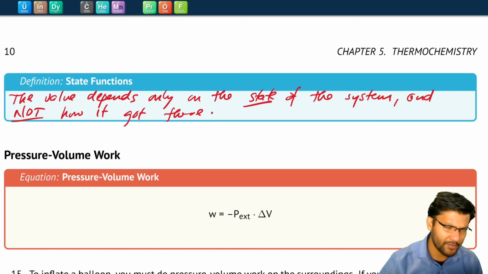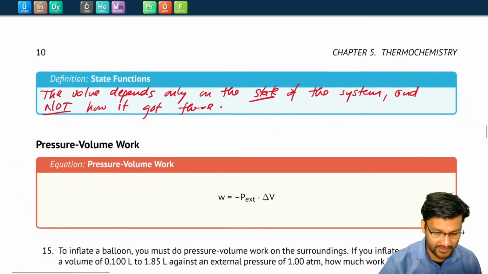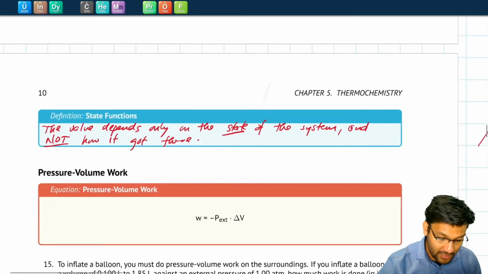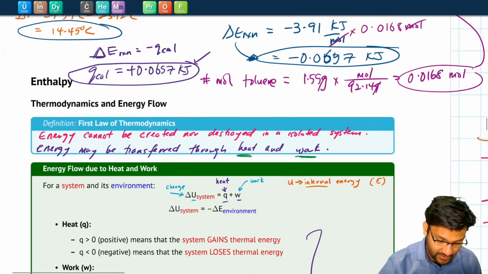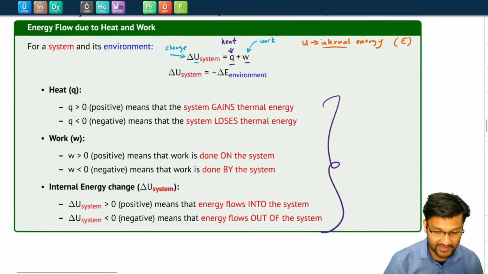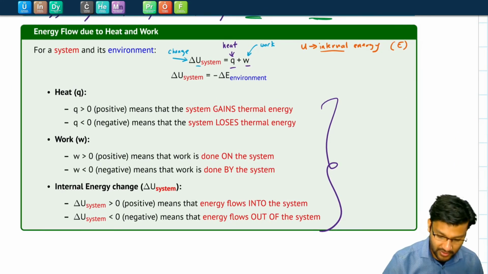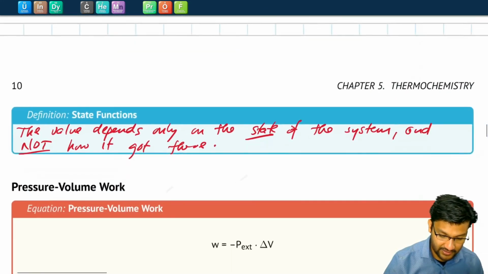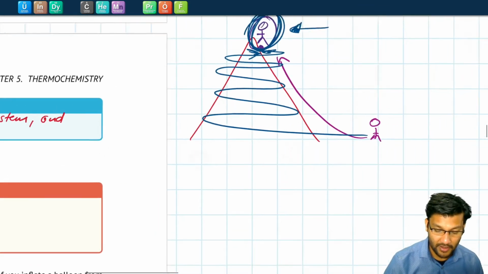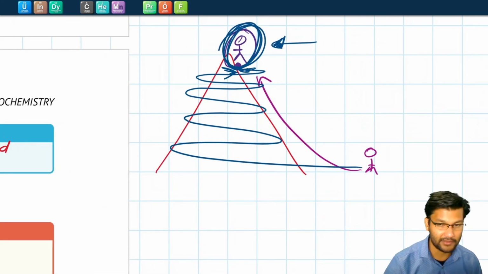We'll talk a little bit more about how state functions work towards the end of this chapter for different sorts of problem solving. But just keep that in mind. A state function just depends on where you are right now. All right, so that'll bring us to the end of this video. In this video, we talked about the first law of thermodynamics, how the energy change of a system is related to heat and work, and also that the internal energy of the system is a state function, and a state function just depends on where you are, not the path that you took.